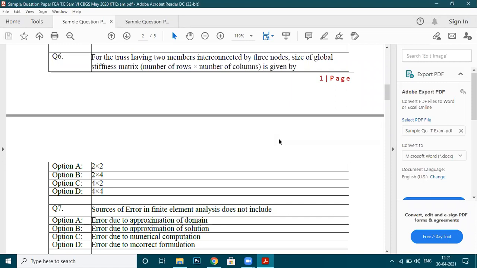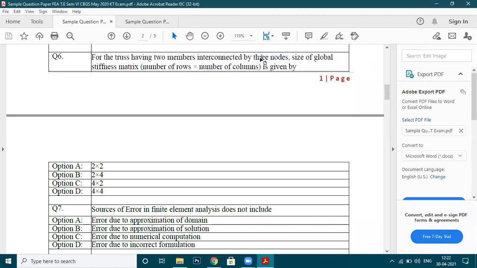Number of rows will be the same as number of columns. Try to understand. See this. If you talk about this question number 6, there are two members which are connected by three nodes. So it doesn't matter how many members or how many elements you have. Your size of the global stiffness matrix will be only determined by the number of nodes and degrees of freedom per node, right? So how will we calculate the size of the global stiffness matrix? It is given by number of nodes multiplied by degrees of freedom per node.